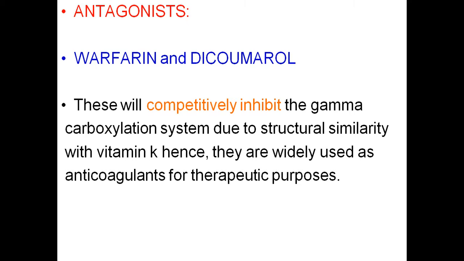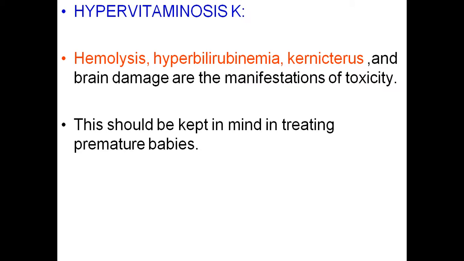Warfarin and dicumarol are used as anticoagulants. Since they are similar to the structure of vitamin K, they inhibit the gamma carboxylation reactions. As a result, coagulation factors will not get activated, so blood coagulation will not be activated. So this is used as anticoagulants for therapeutic purposes.